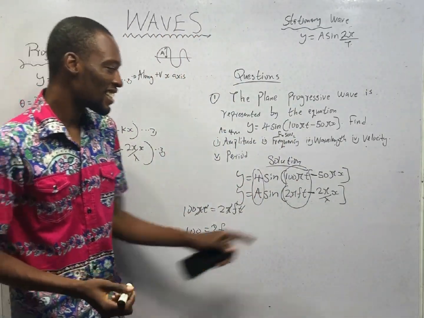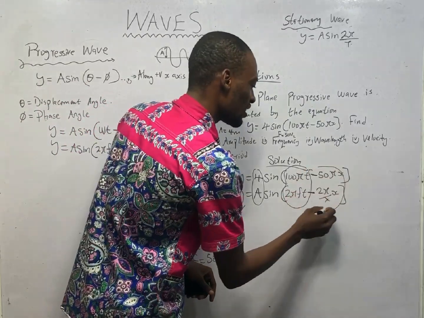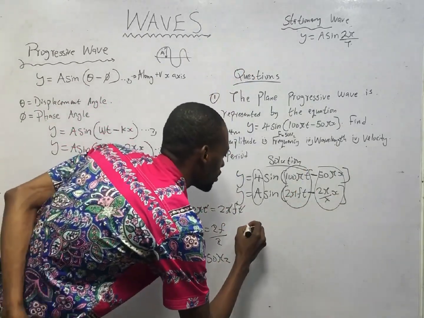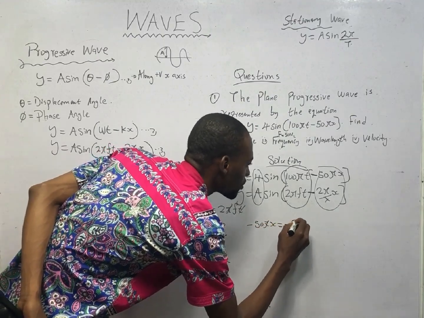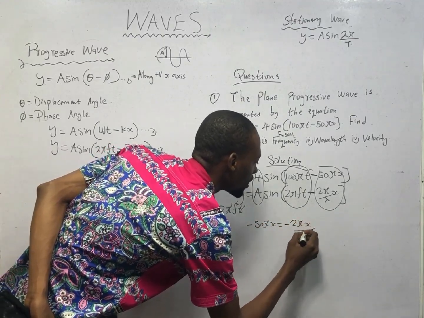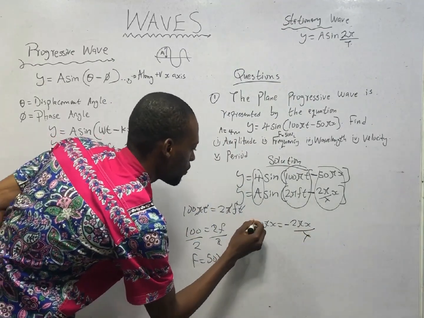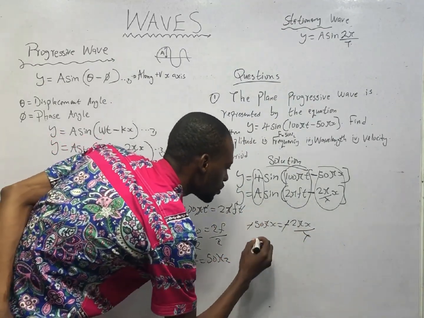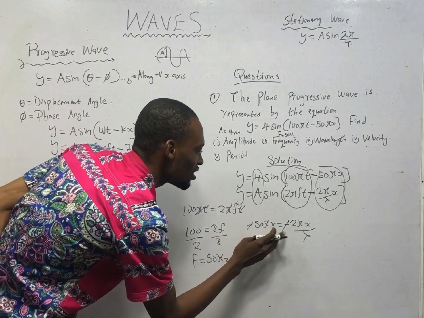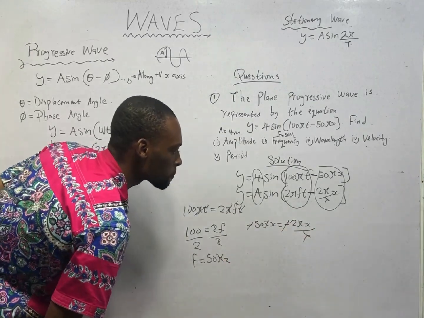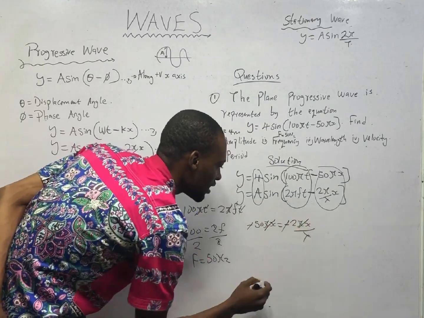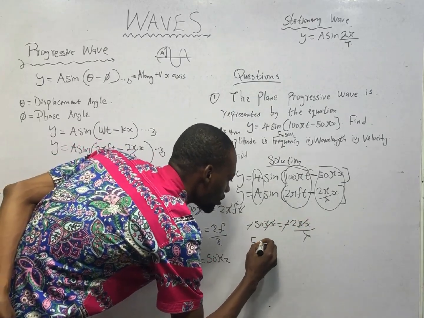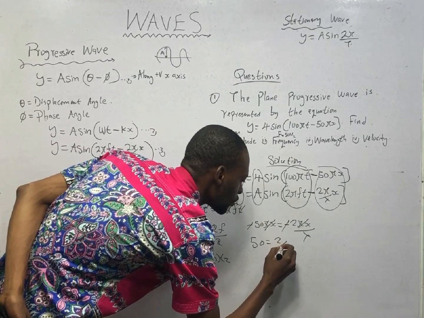Good. Now let's compare here and here. So minus 50 pi s is equals minus 2 pi s over lambda. Minus goes with minus. So we are left with 50 pi s is equals 2 pi s over lambda. From here, I can see that pi s can cancel pi s to have 50 is equals 2 over lambda.